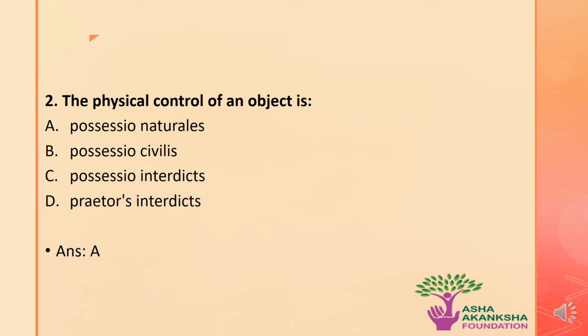The next question is, the physical control of an object is known as what? The options are A, possessio naturalis, B, possessio civilis, C, possessio interdicts, or D, praetor's interdicts. The correct answer to this question is option A. That is, physical control of an object is known as possessio naturalis.